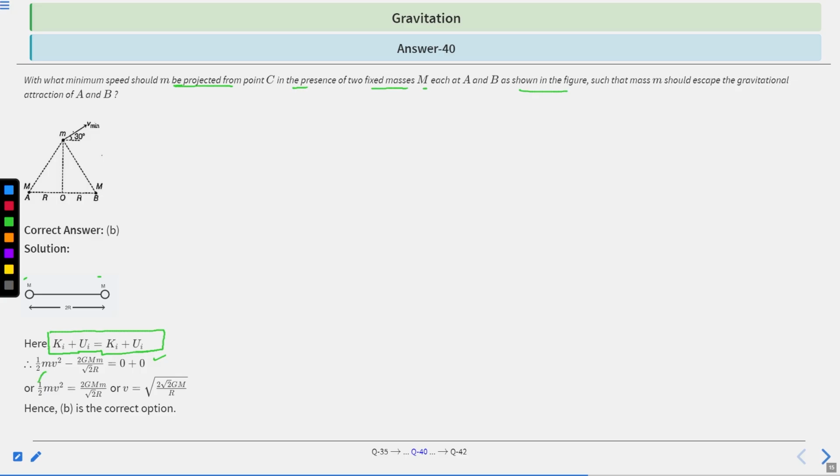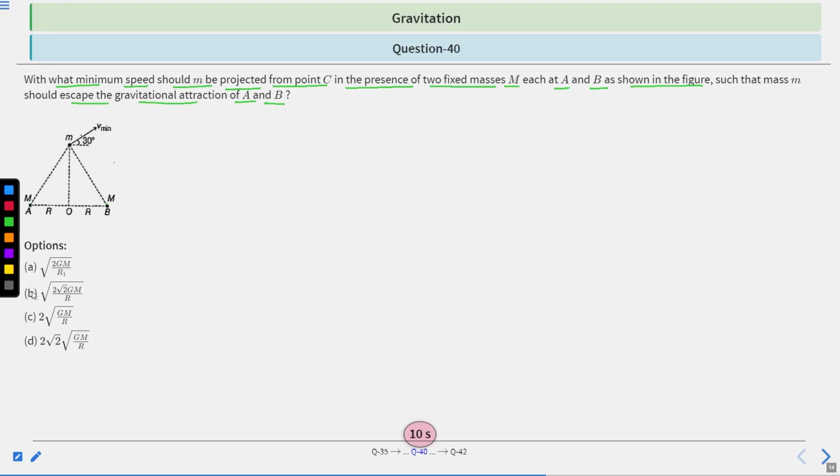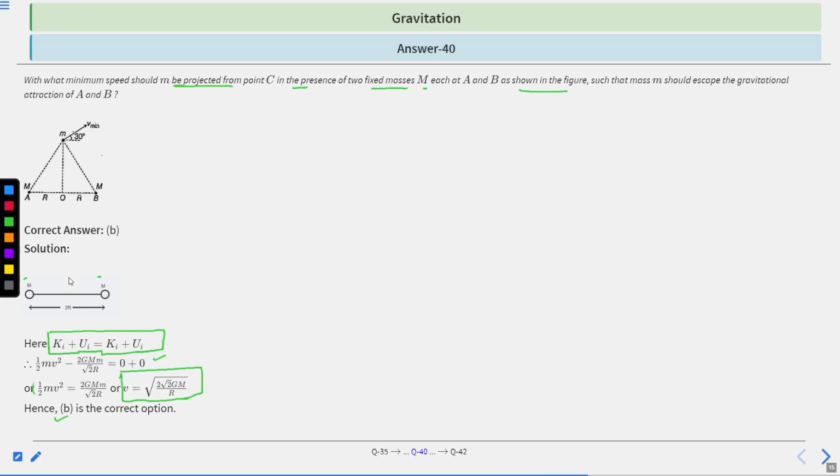Solving this, you will get V equal to under root 2 multiplied by under root 2 GM divided by R. This is V. So option B is correct. Next question, question 41.